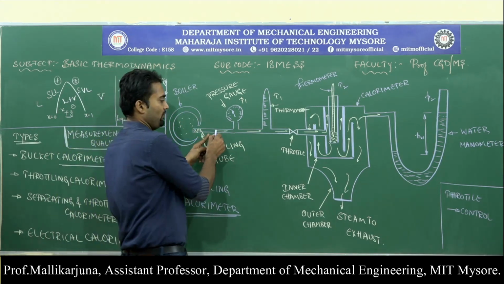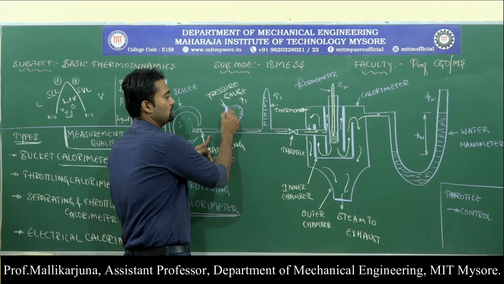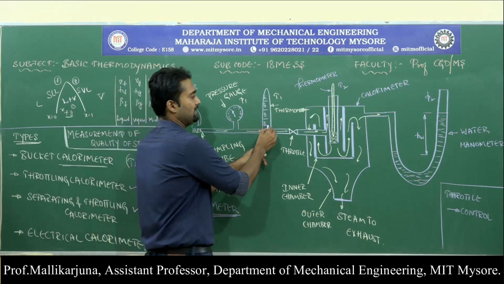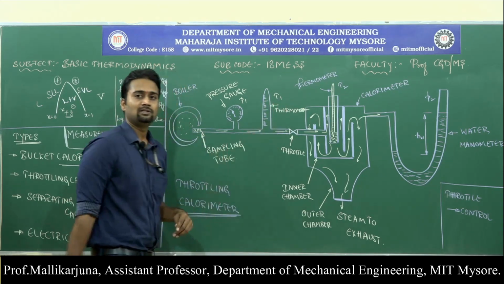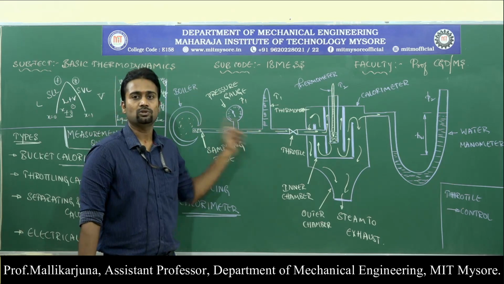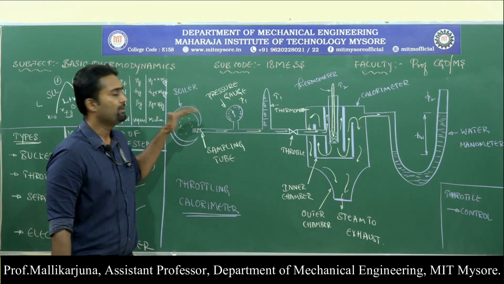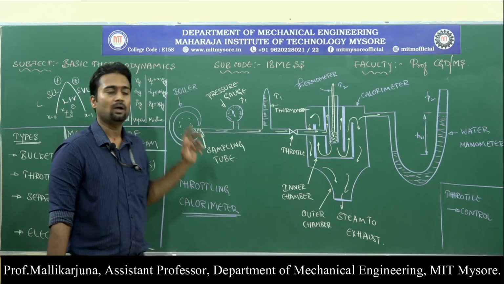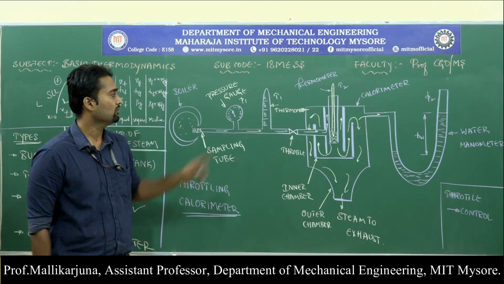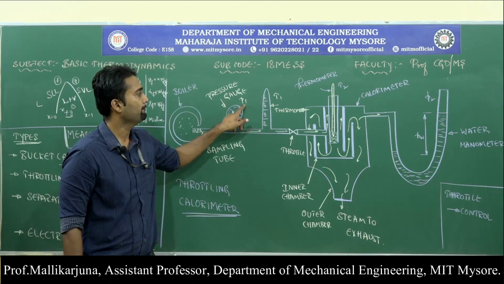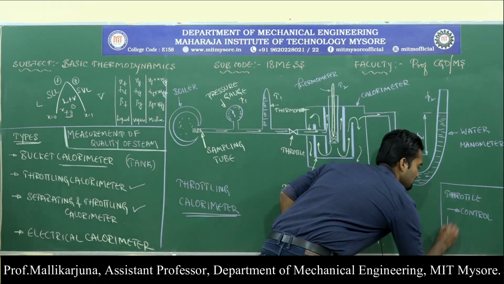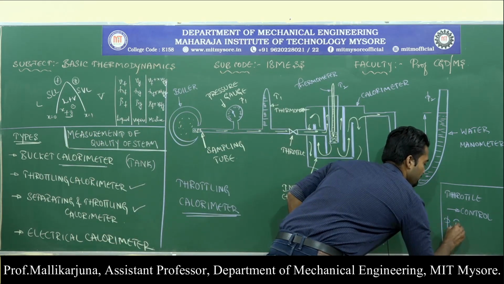The wet steam flowing through the sampling tube has its pressure measured with the help of the pressure gauge, and its temperature measured with the help of the thermometer which is attached to the passage itself. So, before throttling, the wet steam's pressure and temperature have been measured. Before throttling, the pressure and temperature are P1 and T1. So, P1 and T1 are the pressure and temperature before throttling.